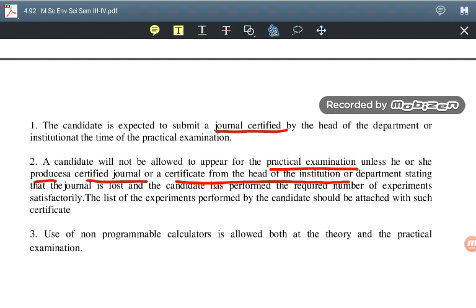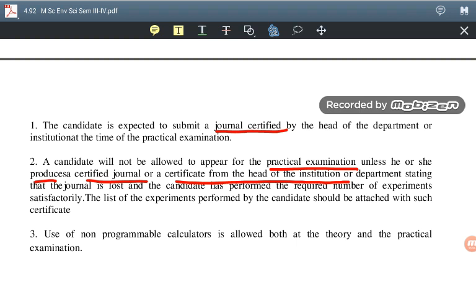If you want to sit for the practical exams, the practical examination is satisfied by means of the submission of the journal. We are going to perform the experiments one by one, and you have to write each experiment in your paper or journal and then bind it. At the end of the examination, you have to submit the journal, and it carries some marks.